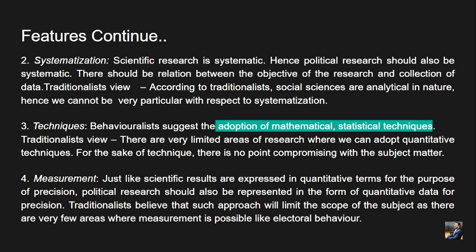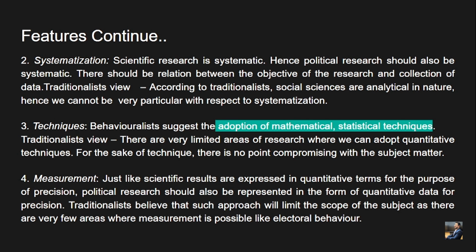So if something can be measured, the future tendencies or the laws, or the universality of that particular law or political science theory, can be applied at a future date also. That's why they are saying that the applicability or the conclusion or the effect of a particular political science theory must be measurable.